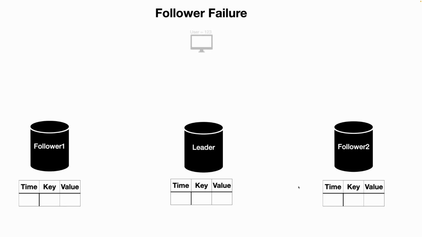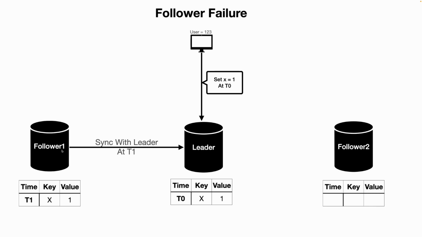the data tables. There is one client 123 making a write request to this leader and wanting to set the value of x equal to 1 at t0, and this leader successfully stored x equal to 1 at t0. Now at t1 follower 1 started the sync with the leader and the sync happened successfully at t1. The same thing was done by follower 2, and the sync successfully happened at t2 for follower 2.